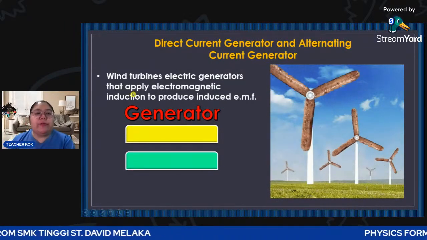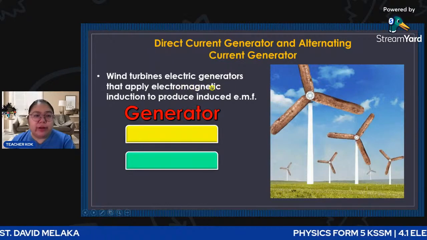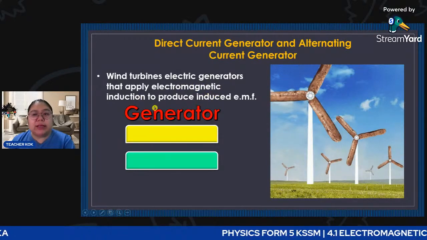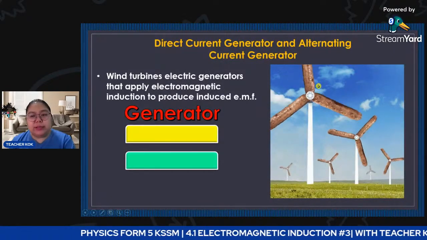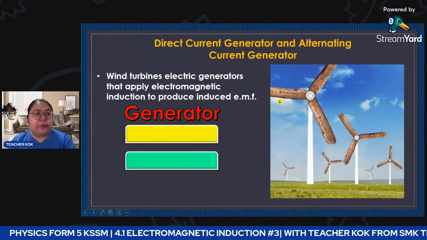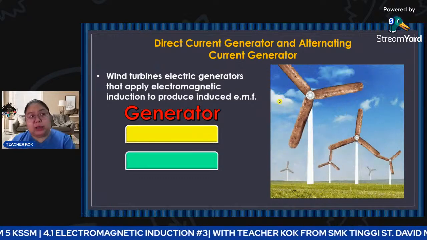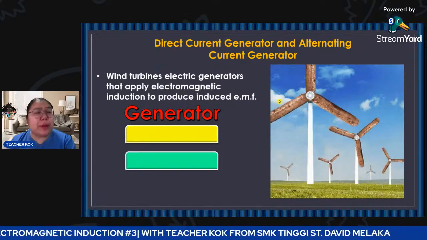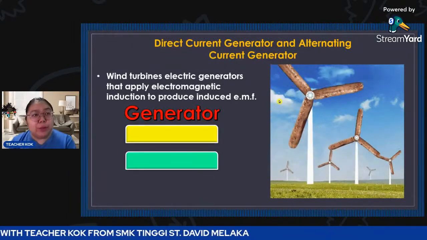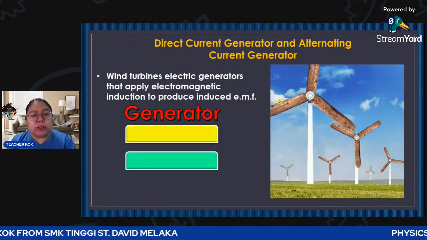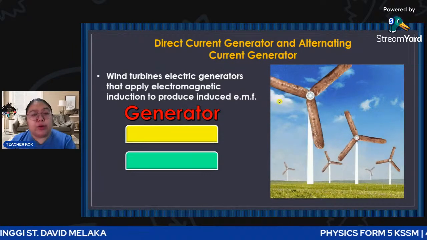The wind turbine electric generator applies electromagnetic induction to produce an induced EMF. From here you can see the windmill. The windmill never provides any electricity, but it can turn because the wind turns it. From the turning, you must have a motor. For example, you have the coil, then you have the magnet.